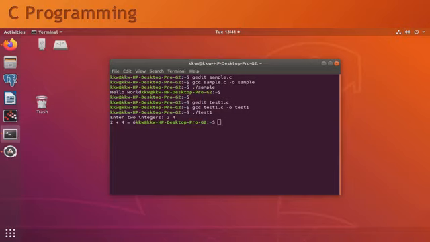So this is how your simple C programs can be executed in the Ubuntu environment. First we saw how to execute a simple C program, and in another simple C program we saw how to take inputs from the user and how to get the output of that program.